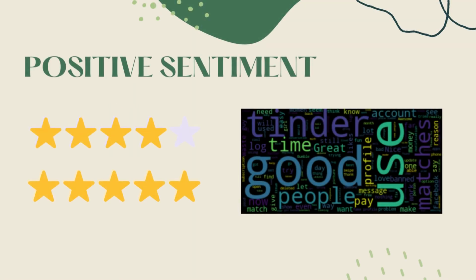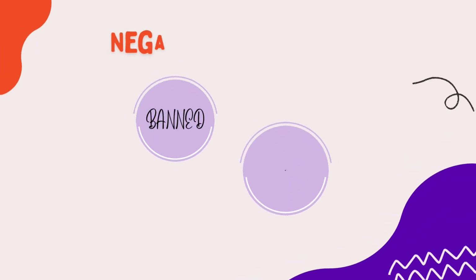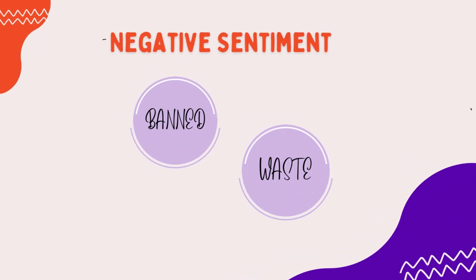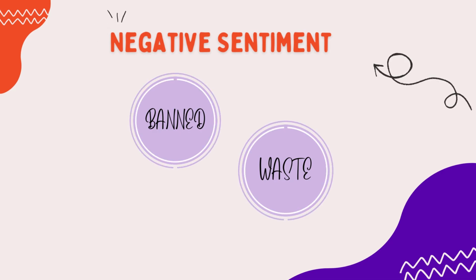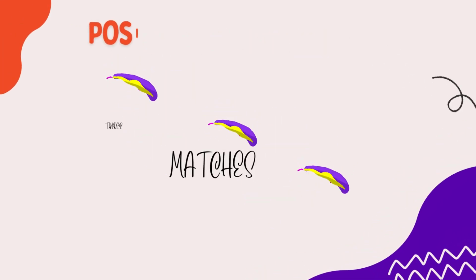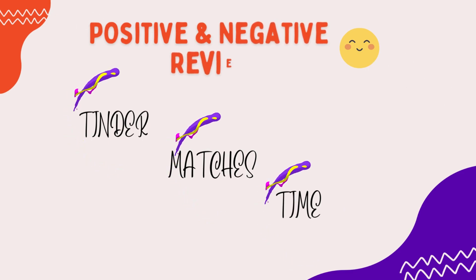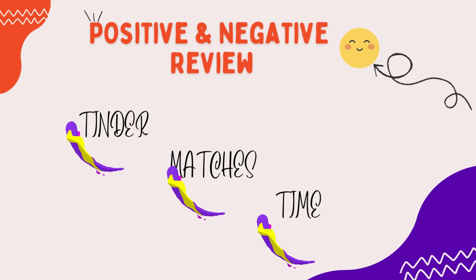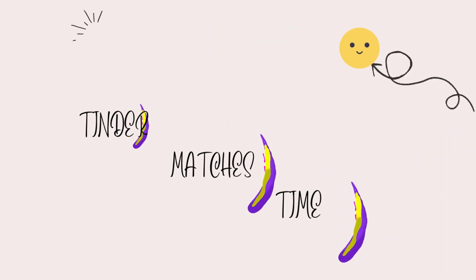The positive sentiment word cloud had words such as good and great. The negative sentiment word cloud had words such as bent, waste, and so on. Words like Tinder, matches, and time were a part of both the positive and negative reviews.